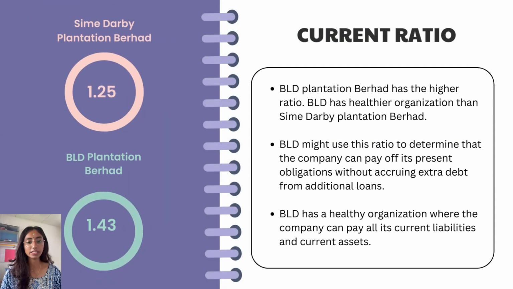The company's liquidity condition improves as the accessibility of funds increases with a greater current ratio. As we can see, BLD Plantation Berhad has a higher ratio than Sime Plantation. BLD is a healthier organization than Sime Plantation, with more current assets available than current liabilities.